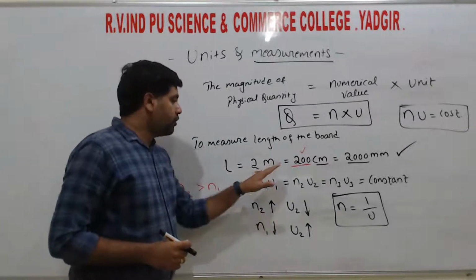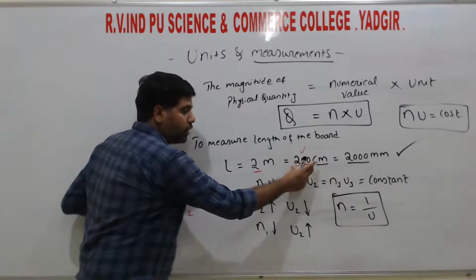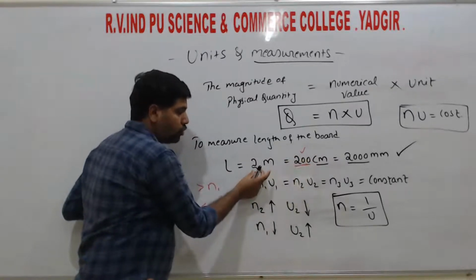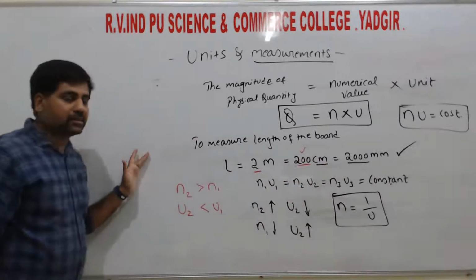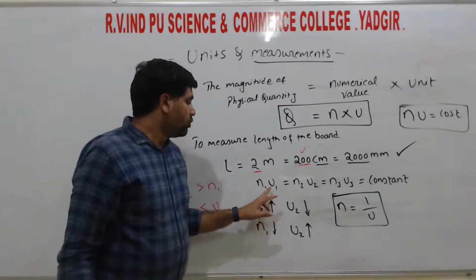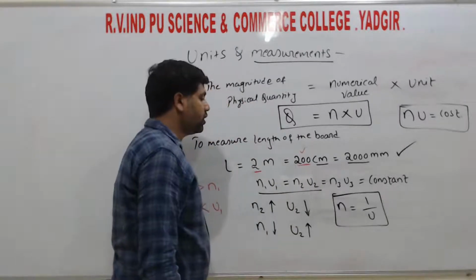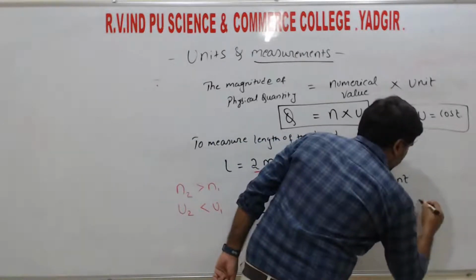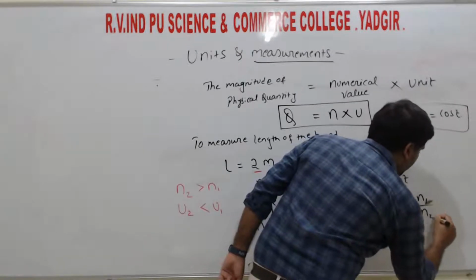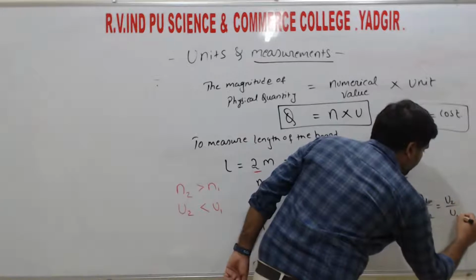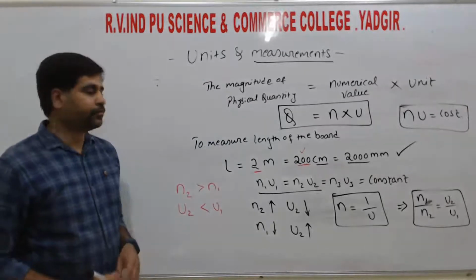The example is here only. 200 is the numerical value, so it is larger compared to 2. Hence if 200 is more, then centimeter is less, right? Or we can write by using this relation, for two variables, n1 by n2 is equal to u2 divided by u1, right?